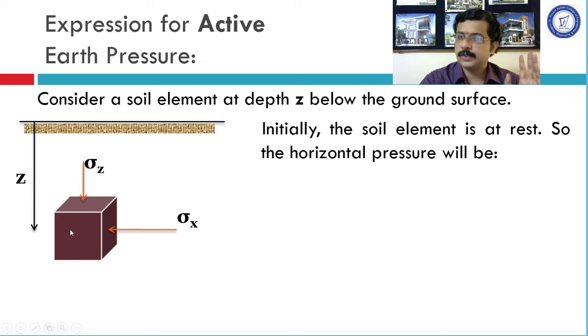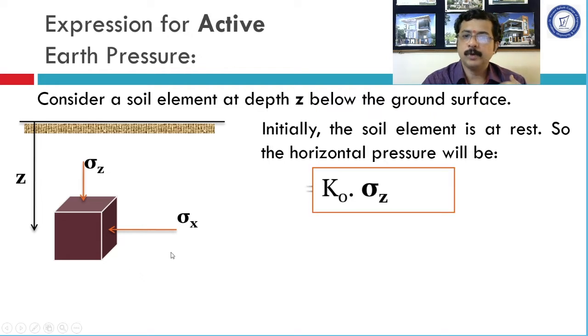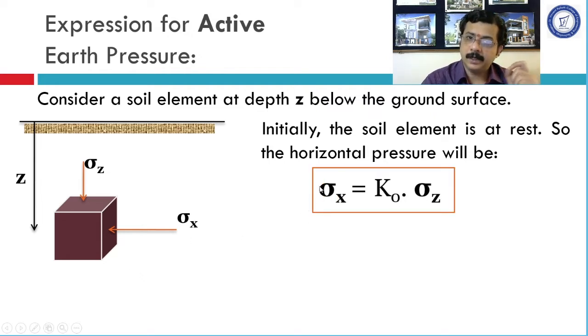Here the soil element is assumed to be a two-dimensional element. Initially, before actuating the active earth pressure condition, this soil element will be at rest. Hence, in that situation, we know how to find out the lateral earth pressure. So the formula for lateral earth pressure calculation when the soil is at rest is on your screen.